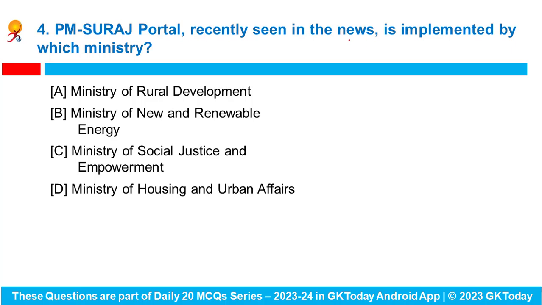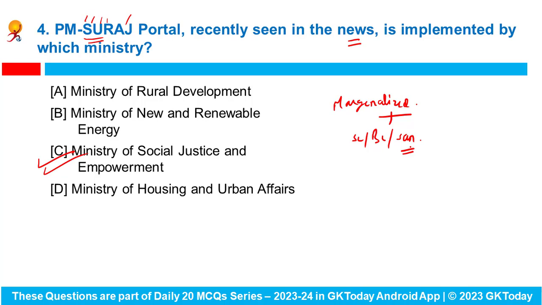PM Suraj portal, recently seen in the news, is implemented by which ministry? Prime Minister Narendra Modi launched the PM Suraj portal, where Suraj stands for Samajik Utthan Evam Rozgar Adharit Jan Kalyan. This portal is overseen by the Ministry of Social Justice and Empowerment, and it targets marginalized groups like scheduled castes, backward classes and sanitation workers.